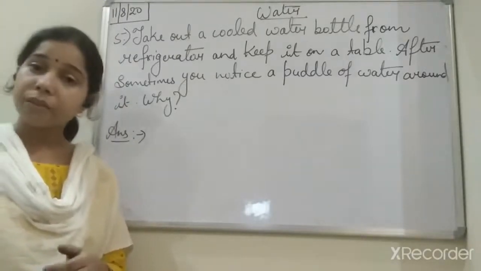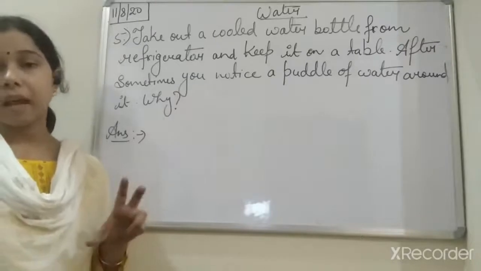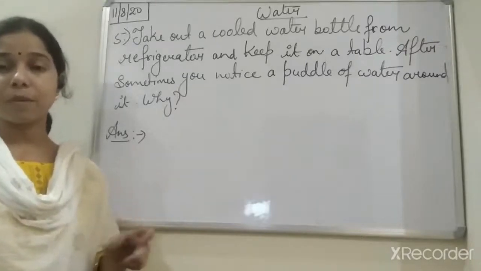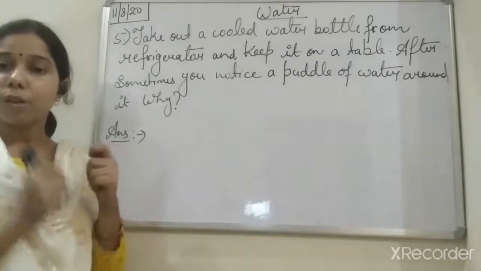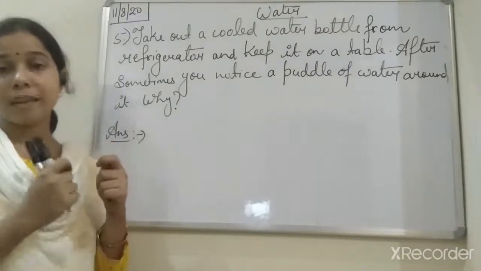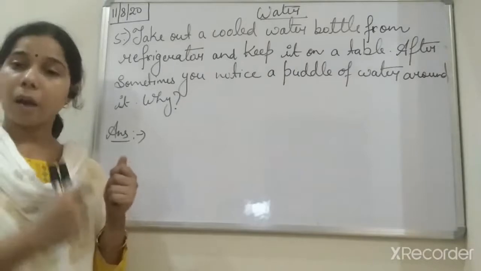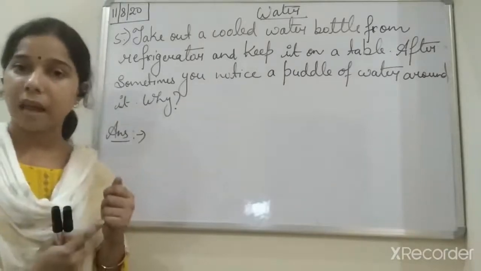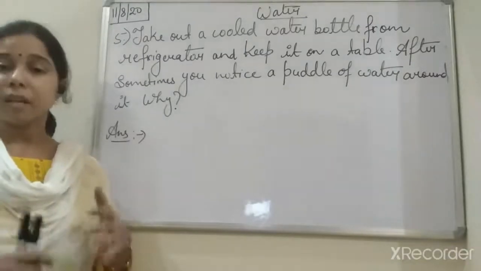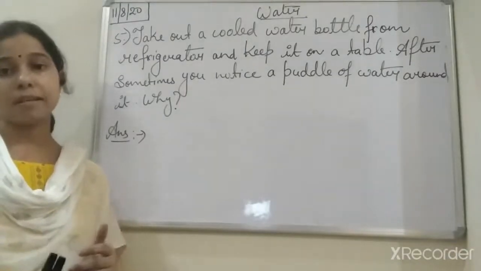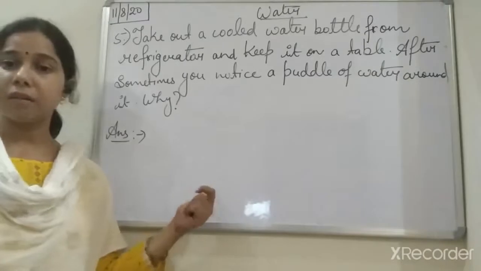We had taken that glass with the iceberg and kept it undisturbed for 5 minutes, and you see water droplets present on the surface of the glass. You know the reason behind it. It is due to the process of condensation. Here also it occurs the same.